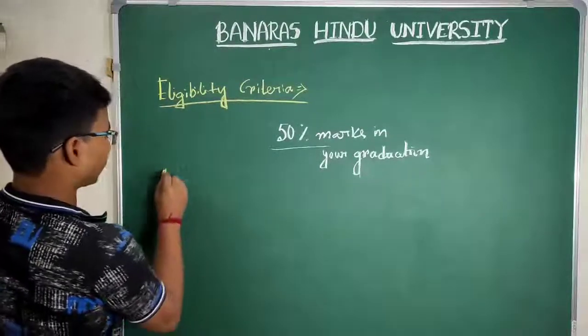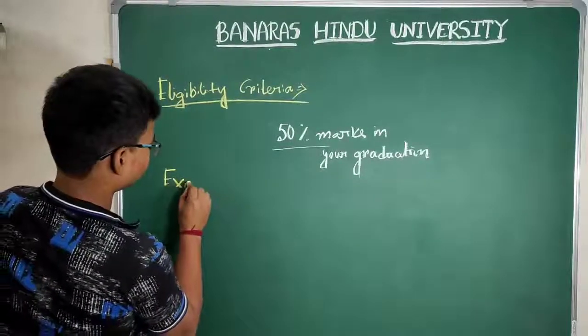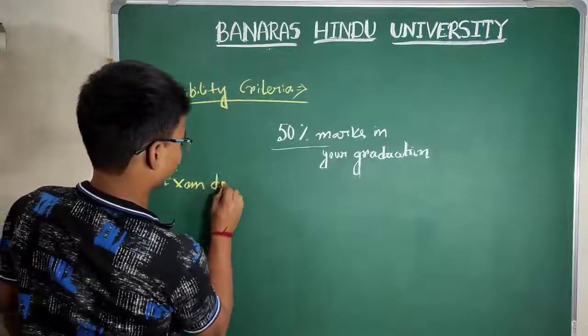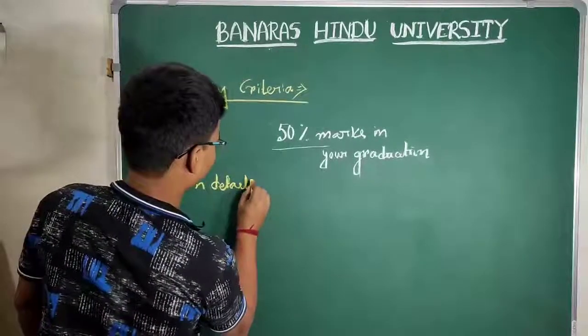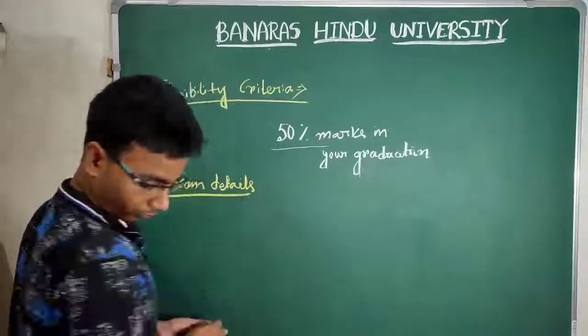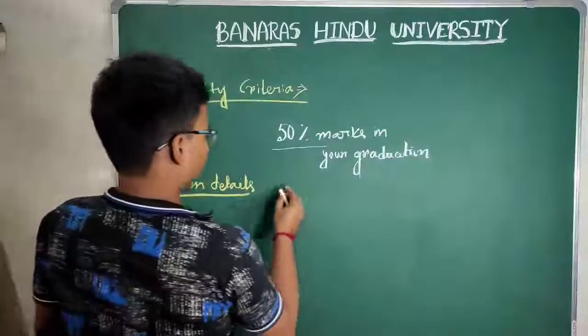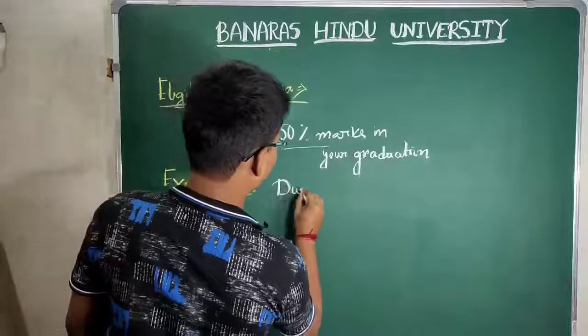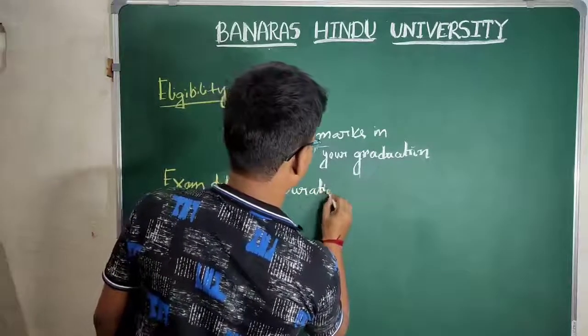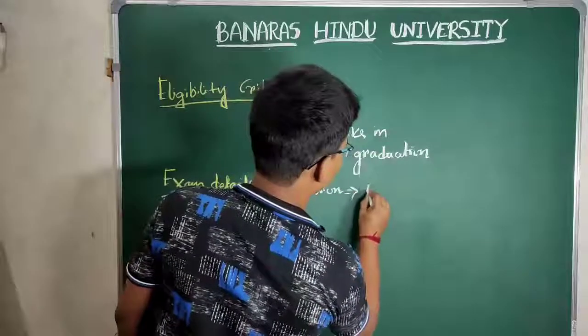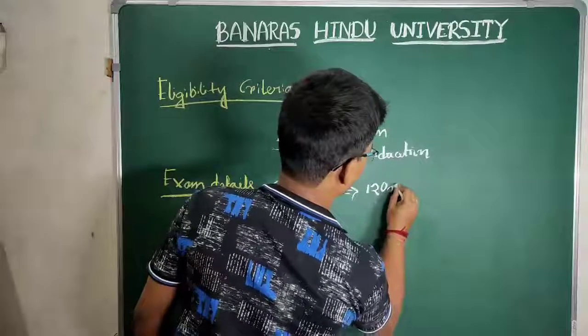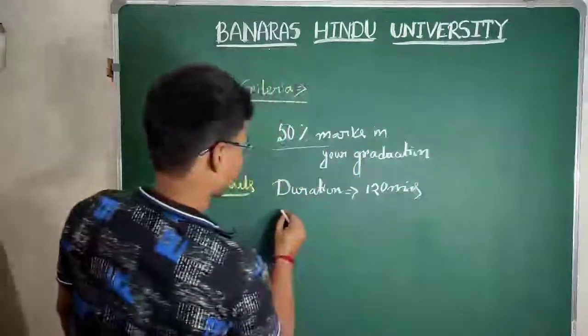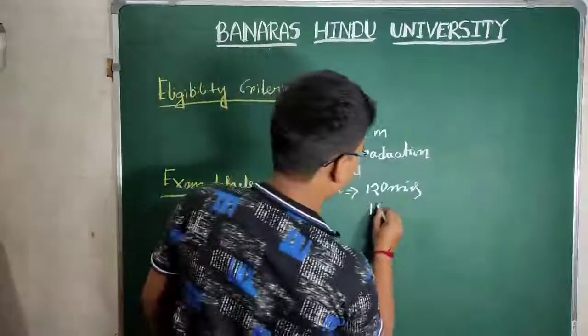Now we come to the exam details. The duration of the exam is 120 minutes and the number of questions is also 120.